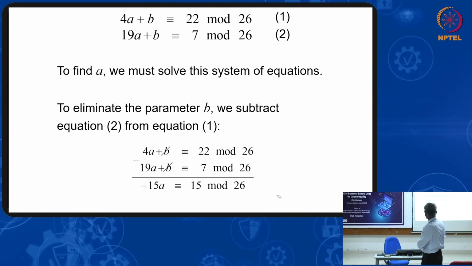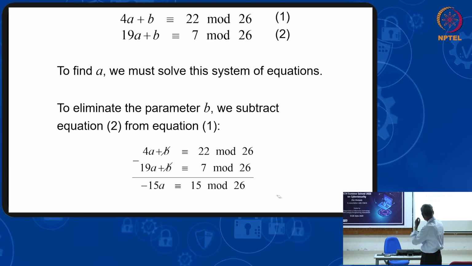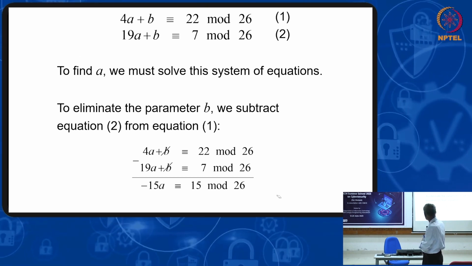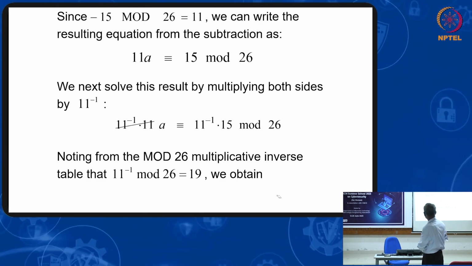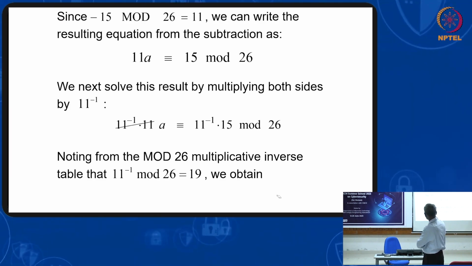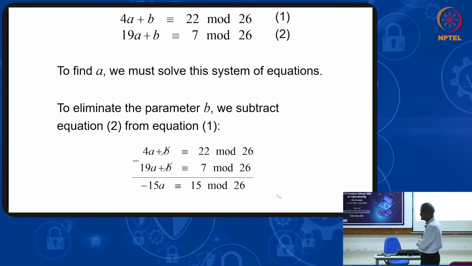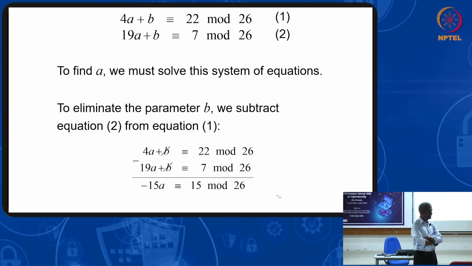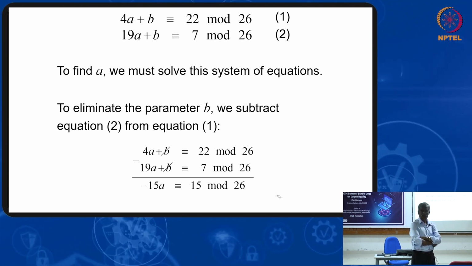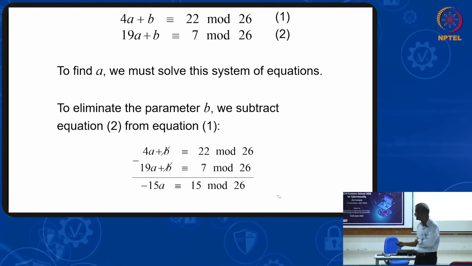Solve the equation, first subtracting equation 2 from 1 and getting minus 15a equal to 15 mod 26. Minus 15 equal to 11 mod 26. So minus 15a is equivalent to 11a.